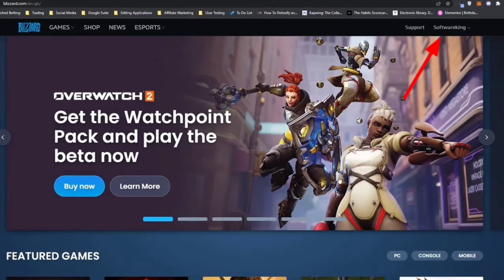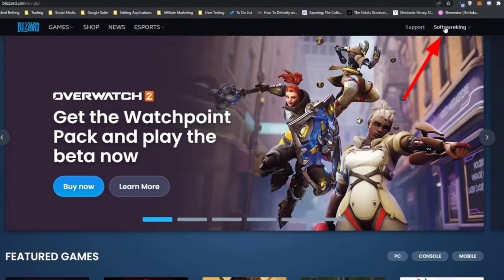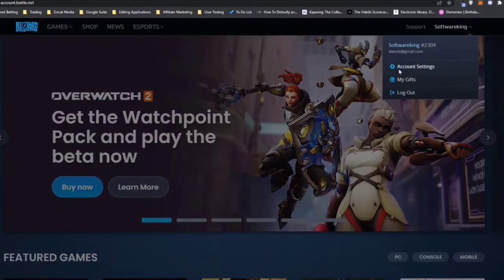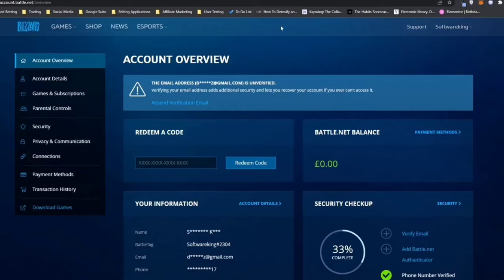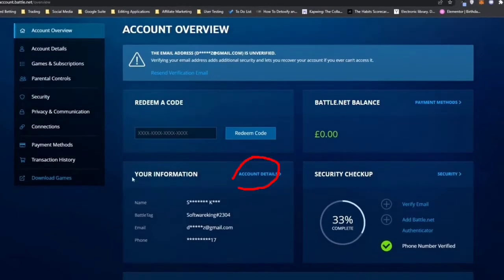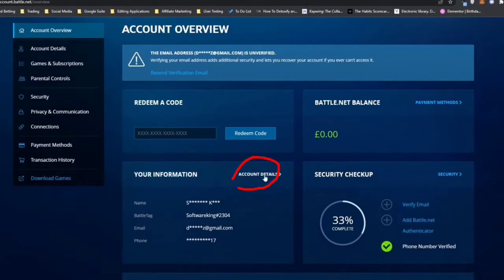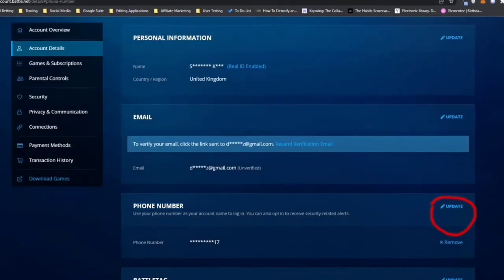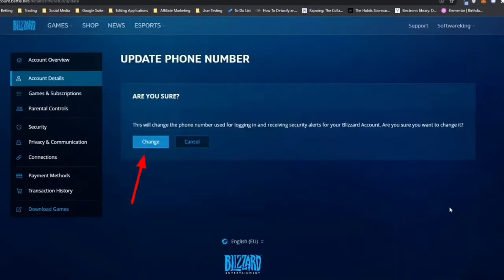You can see in the top right corner your profile. Click on it and go to account settings, and you will see your account details. Click, and scroll down and you will see phone number update, and tap on it.